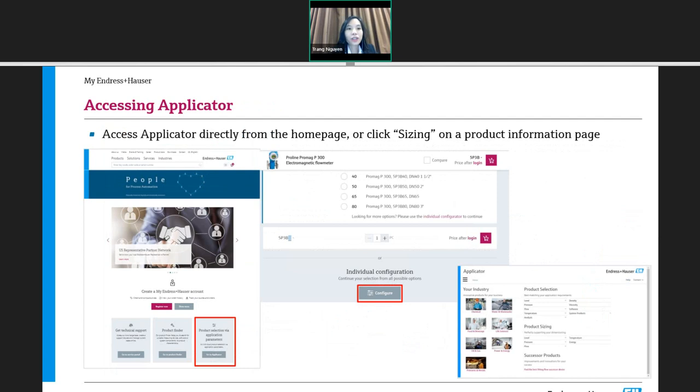Another tool I would like to introduce is the Applicator. With the Applicator, you can choose the product according to your specific process or according to the product you would like to procure. With the Applicator, you can also do the sizing of the flow meter. On the main page of the website, when you scroll down, you choose "go to Applicator", or on the product page, you can choose Configure, and it will direct you to the Applicator page. This will be included in the next demonstration.